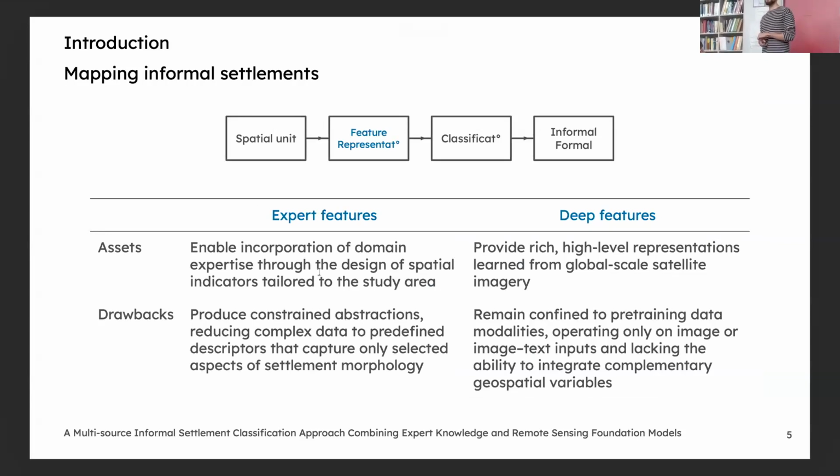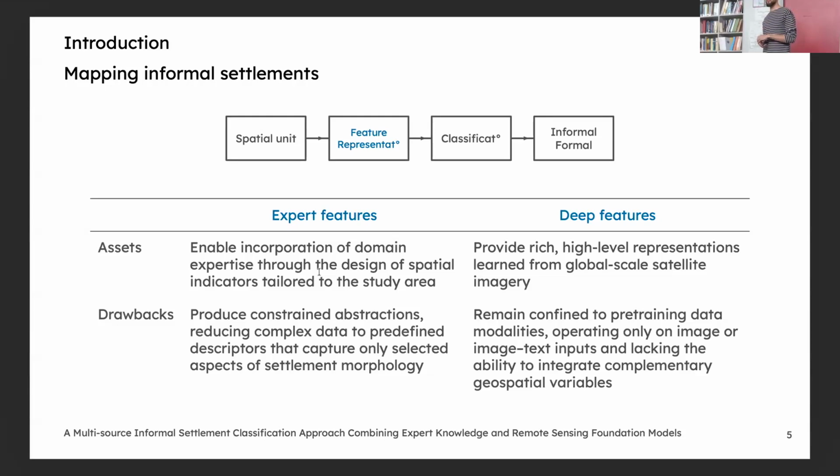And in contrast, the deep features are rich representations learned from global scale satellite imagery. By deep features, I mean features from a model pre-trained on external data, like a foundation model. But with these types of models, we are limited to the modalities of pre-training.